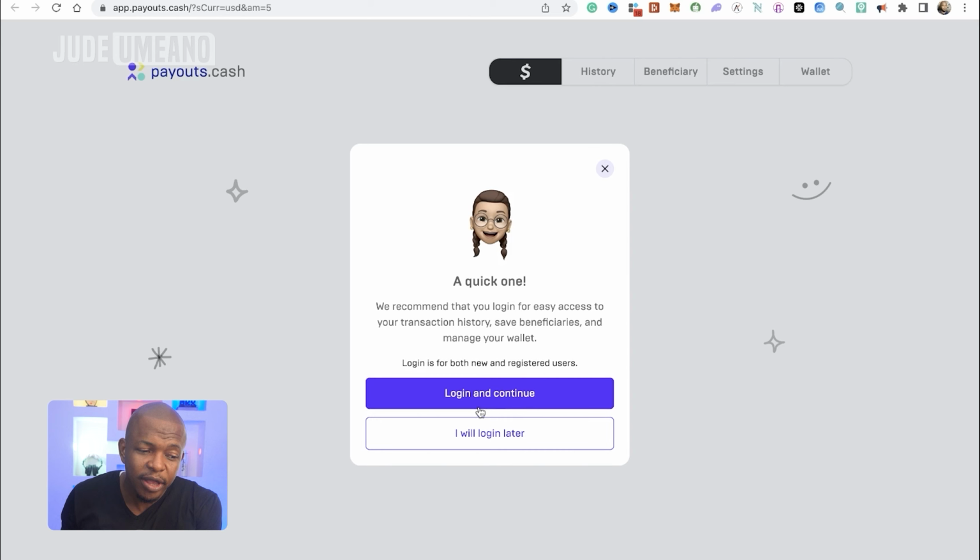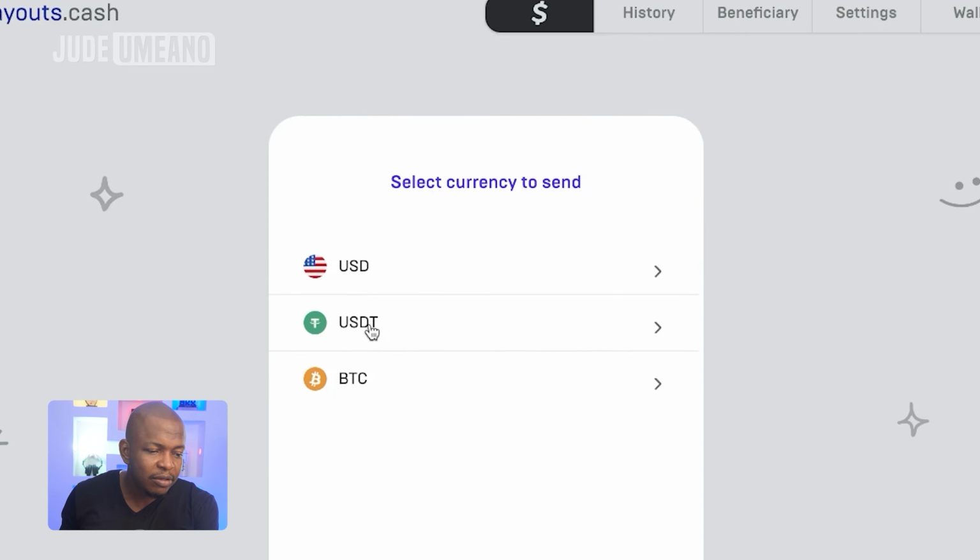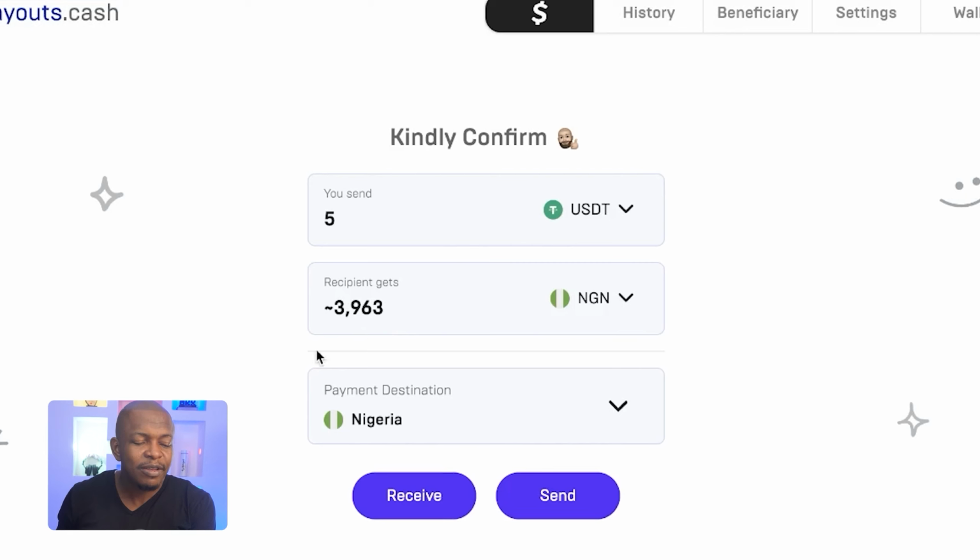So I can log in, right, to complete this transaction, or I can choose to log in later. When I log in, I can look at my transaction history and all that. It just requires my email address. I'm going to click on do that later. So I can send USDT, right? I want to choose USDT. That's what I want to send, and I want the person to receive Naira in his bank account. Now what I want to send is $100.